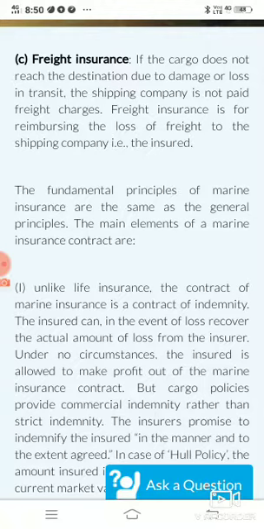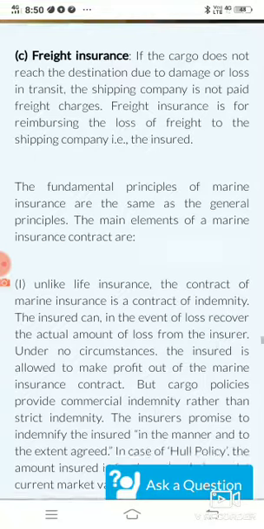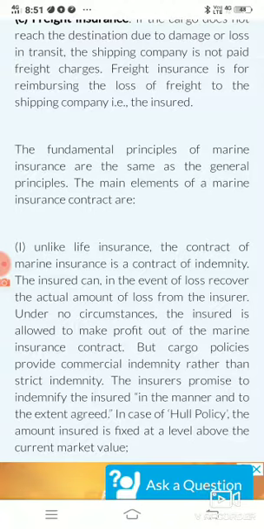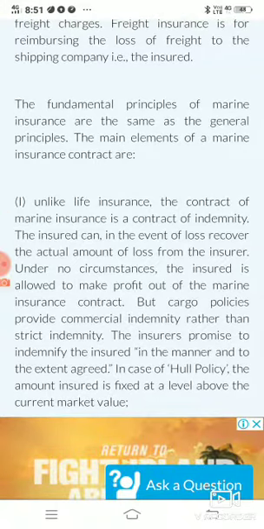Freight charges basically means, you can understand, a form of transporting charges of goods by the help of a ship. So the freight charges will not be paid to the owner of the ship. In that case, freight insurance is taken so that losses of freight can be reimbursed. Now, this is all about marine insurance.